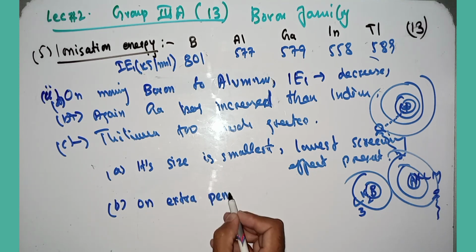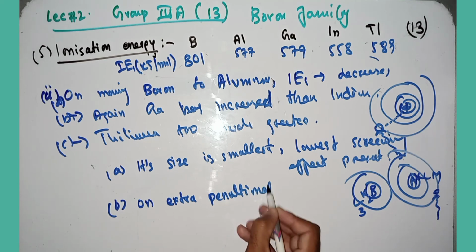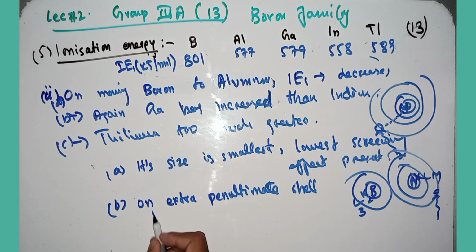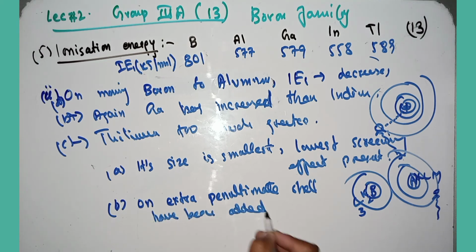So you can write that due to one extra penultimate shell having been added, it will require more ionization energy.